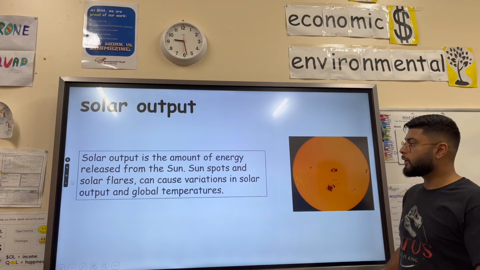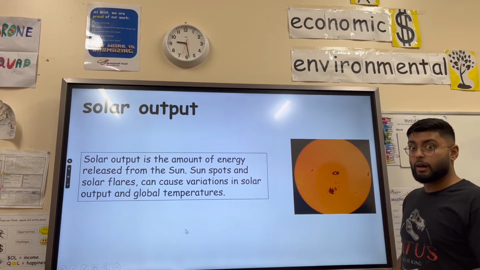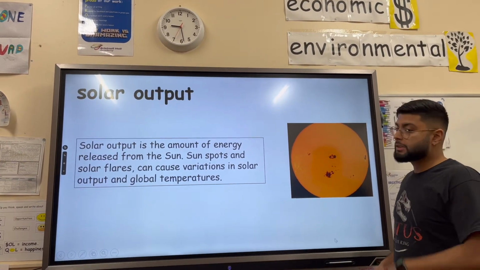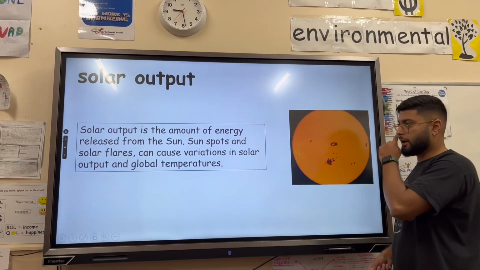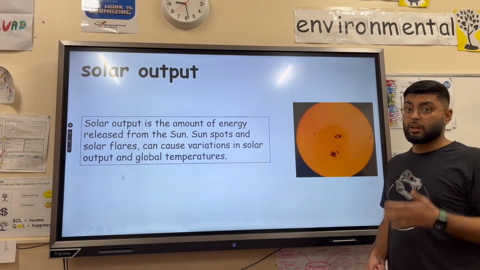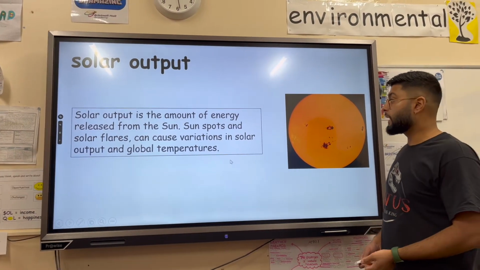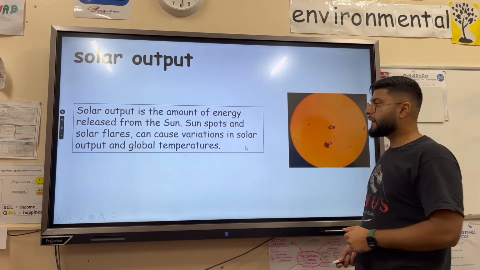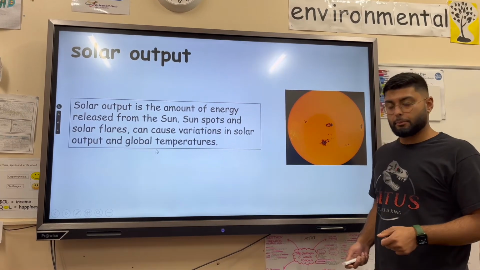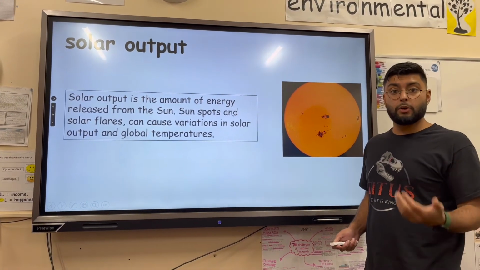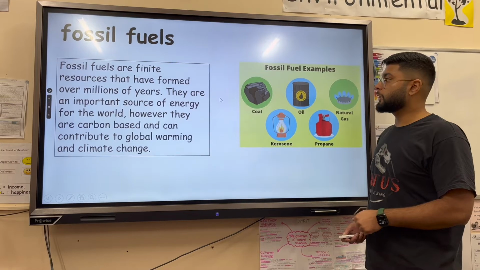Okay, solar output is the amount of energy released from the sun. So output, the amount of sunlight and energy that the sun is putting out. So sunspots, which you can see on this diagram here, but also solar flares, which are large amounts of radiation that can be released by the sun at random points. They can cause variations in solar output and global temperature. So a large solar flare, for example, can increase the Earth's temperature.